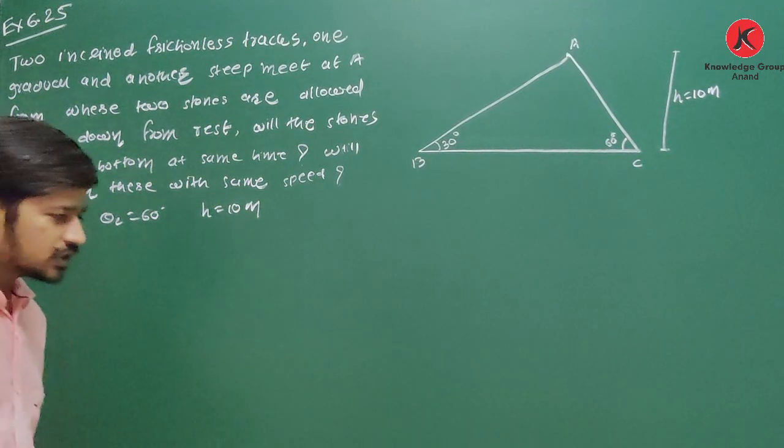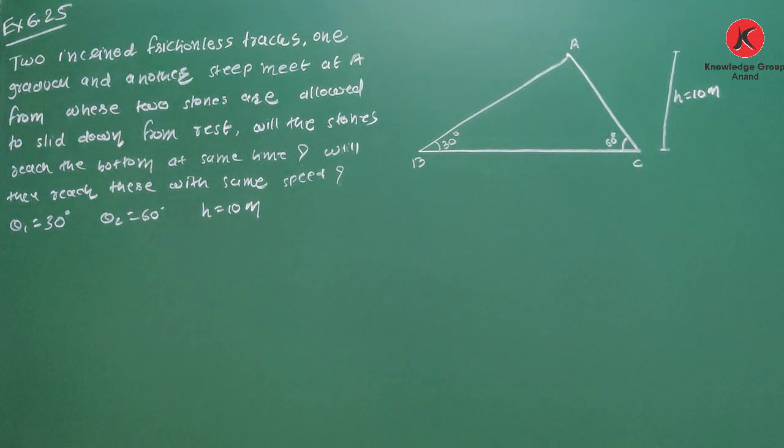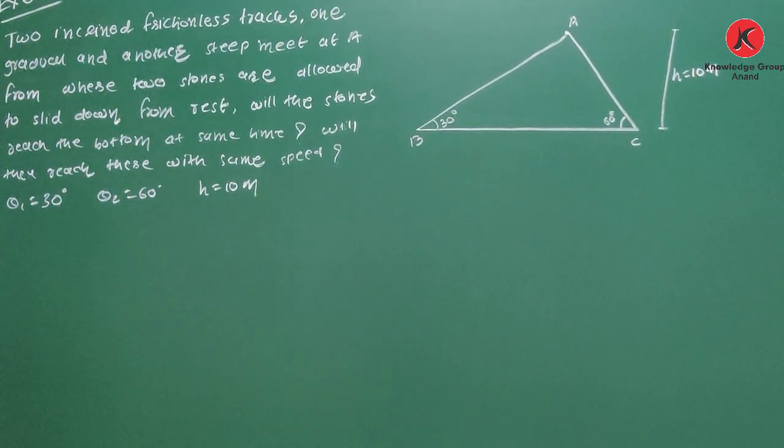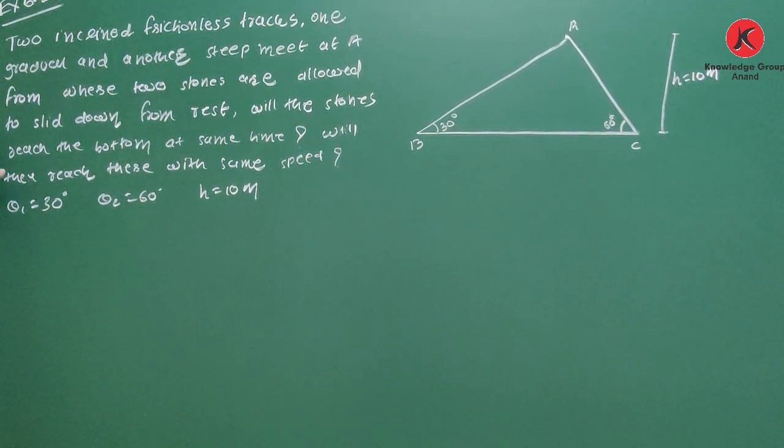Okay. Next question is exercise 6.25. Two inclined frictionless tracks, one gradual and another steep, meet at A from where two stones are allowed to slide down from rest. Will the stones reach the bottom at the same time? Will they reach with the same speed? Also find time and speed.